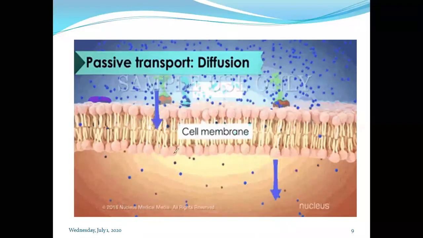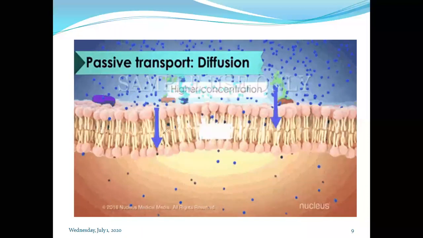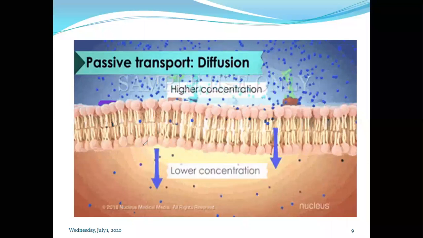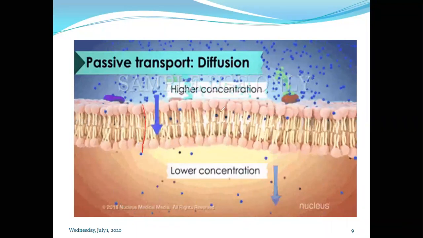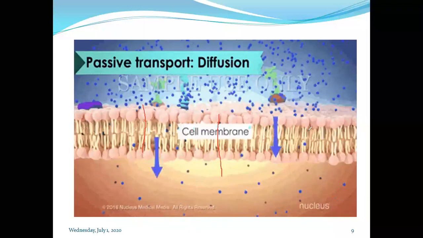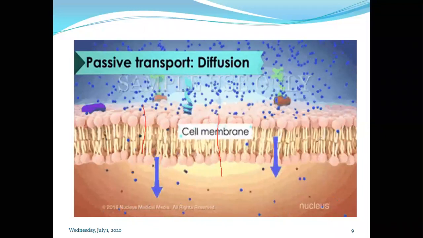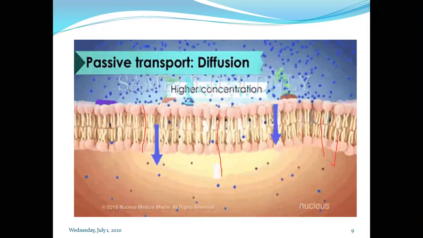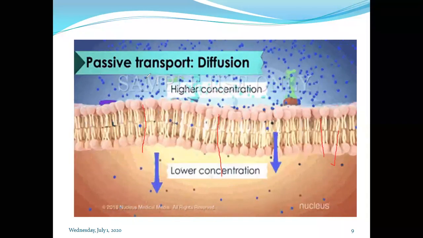Just observe this picture. Through these pores, look at the molecules which are entering. Just see how the molecules cross.